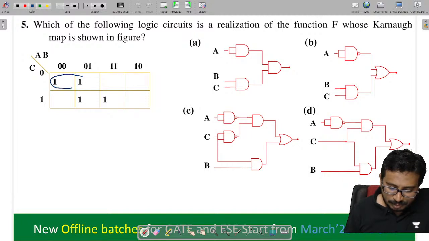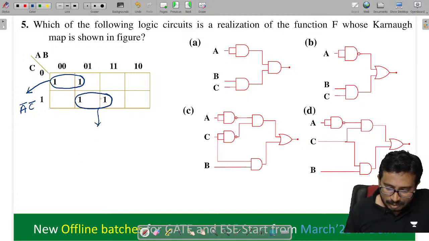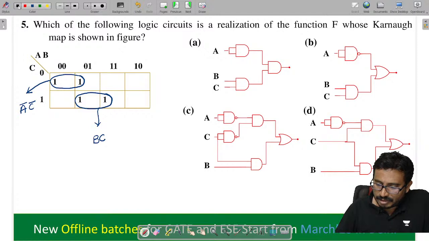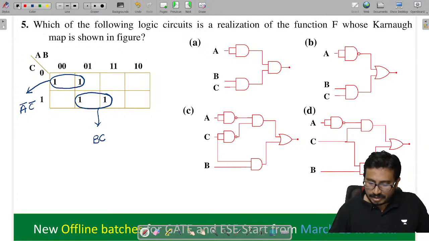So I can group it now here. If I group this thing here, what will we get from here? Tell me now here, A bar C bar, and by grouping this thing what I'll get is B C, isn't it? Now you tell me which expression is in this form.